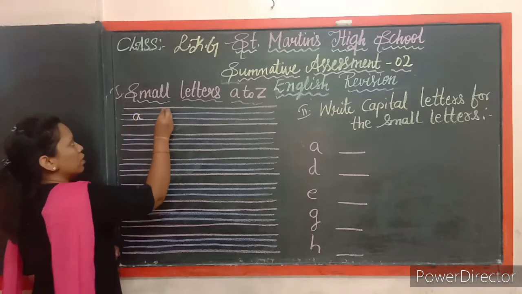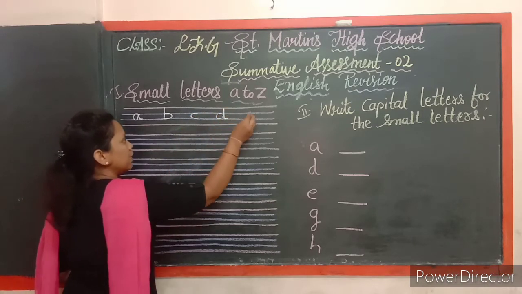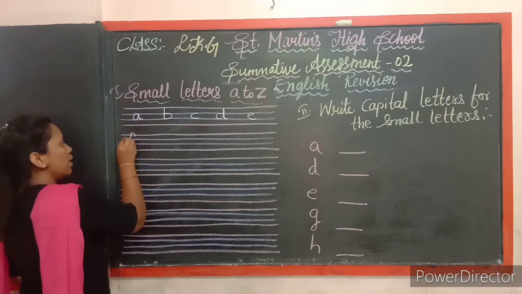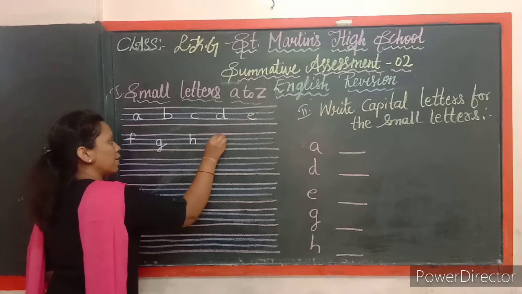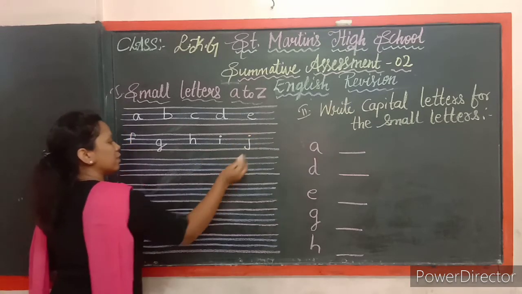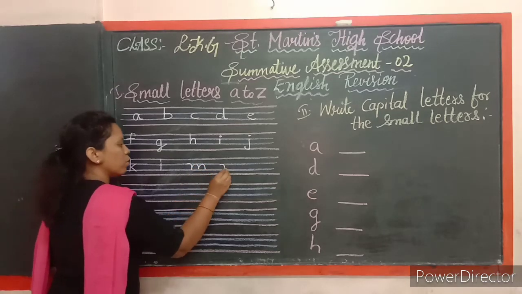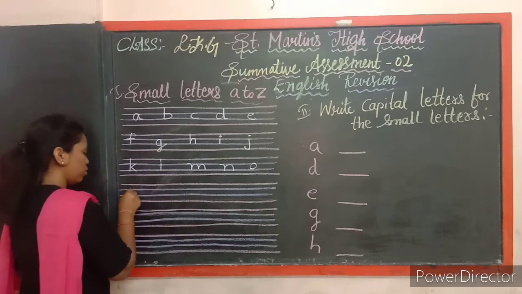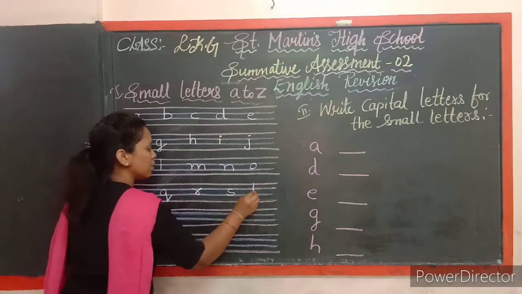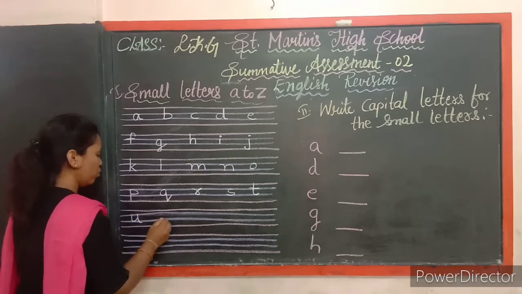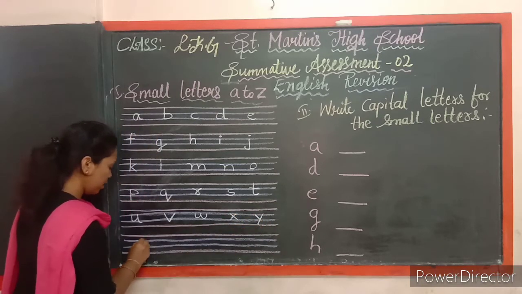Small a, small b, small c, small d, small e, small f, small g, small h, small i, small j, small k, small l, small m, small n, small o, small p, small q, small r, small s, small t, small u, small v, small w, small x, small y and small z.